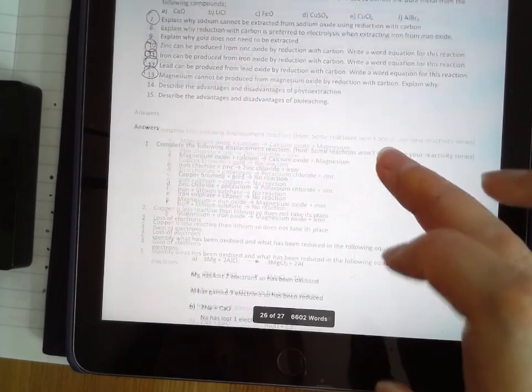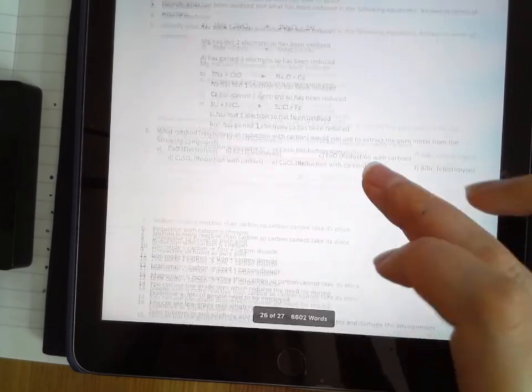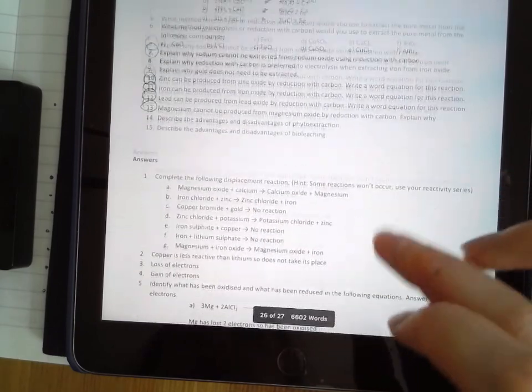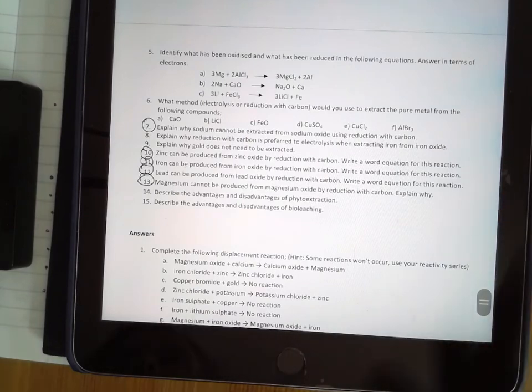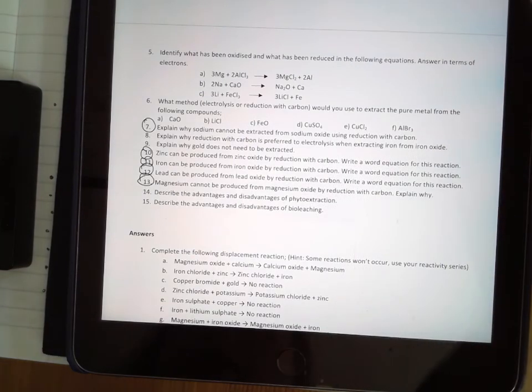The answers to all of those questions are below, but instead of just looking at the answers, do the questions by yourself. Once you finish the questions, go back and mark them.